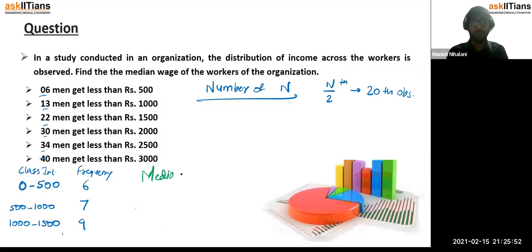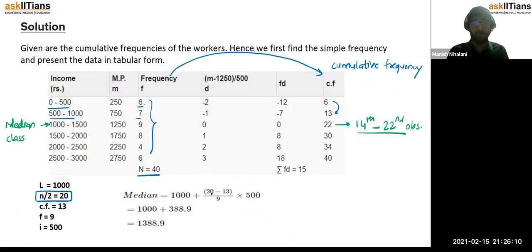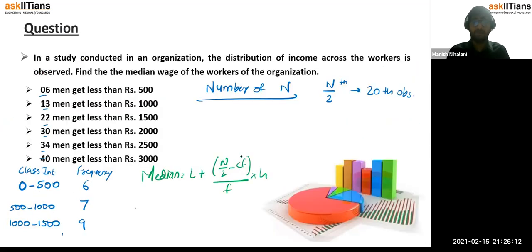You'd say median is L plus n by 2 minus CF whole upon f into h. So L here is your 1000, n by 2, n is your 40, 40 by 2, so n by 2 हो गया 20. ठीक है. CF is the cumulative frequency of the class preceding the median class.